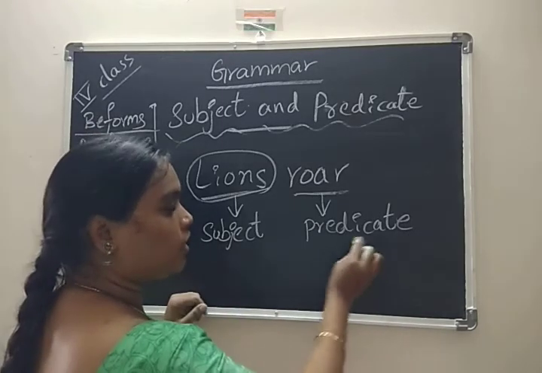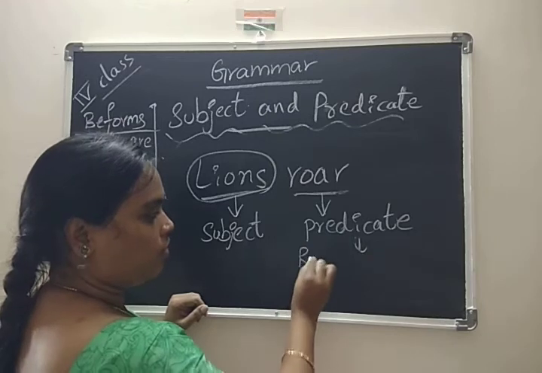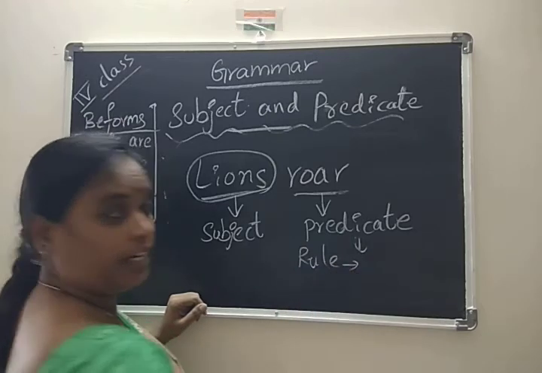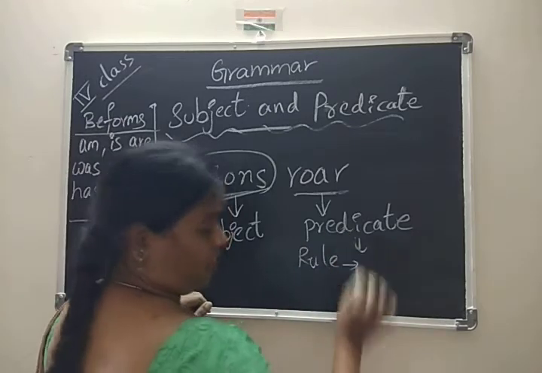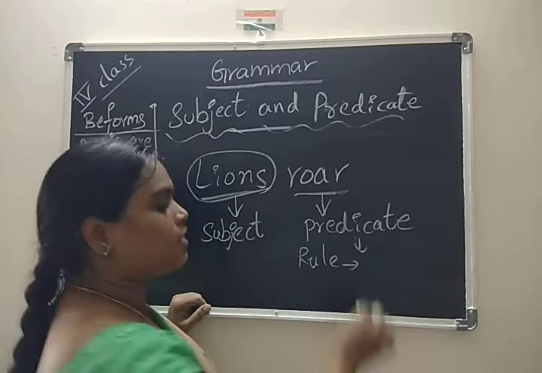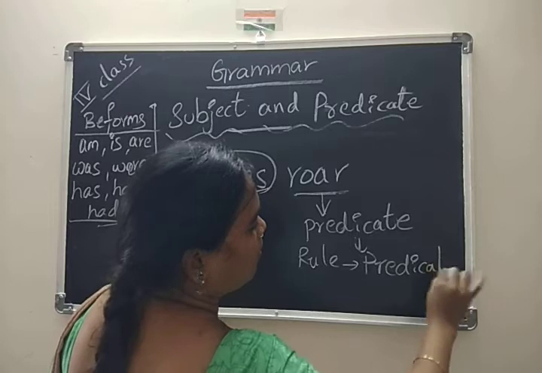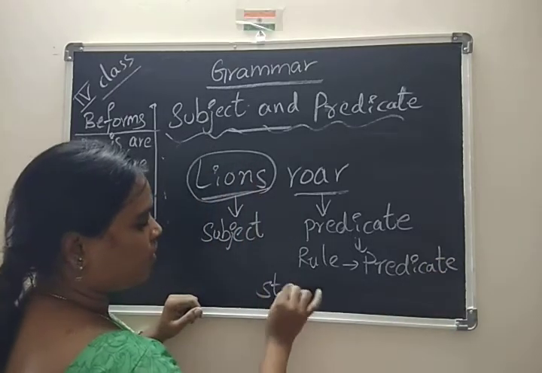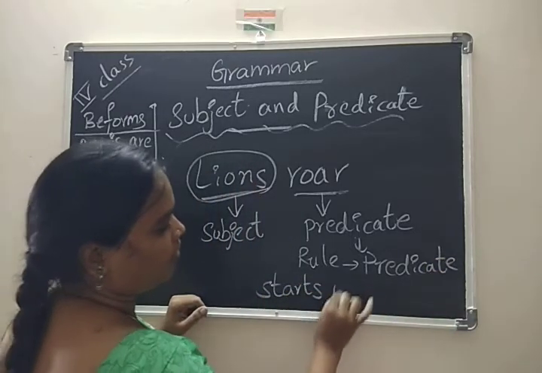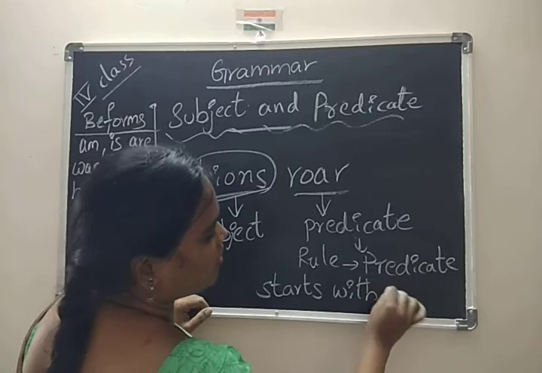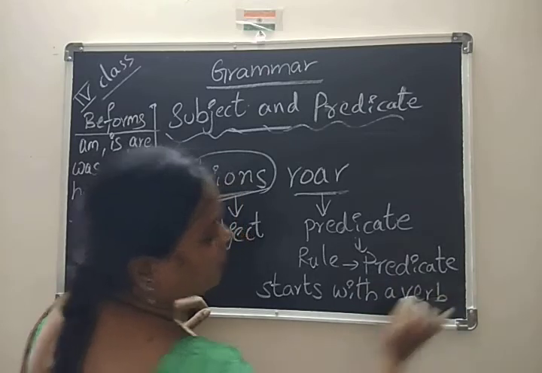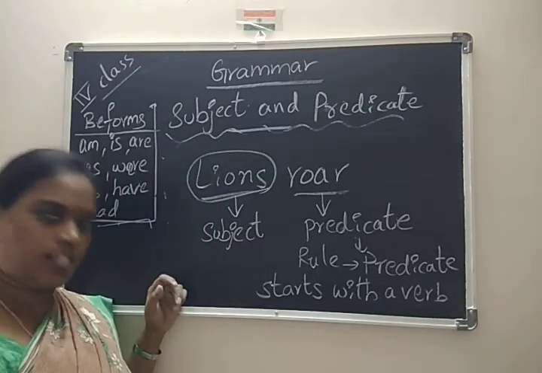So what is the rule here? What is the rule in predicate? Predicate starts with a verb only. Is it clear now?